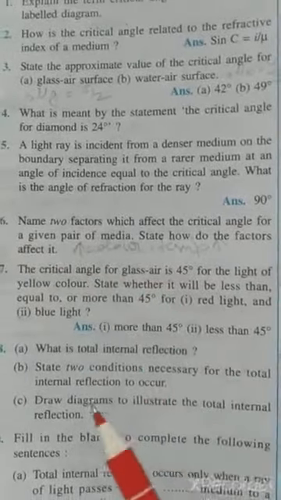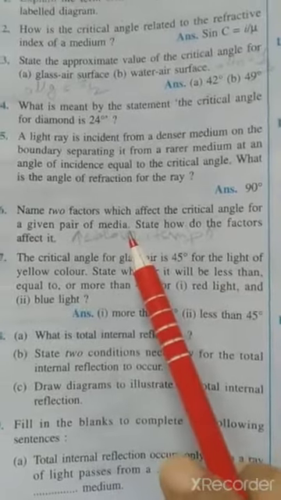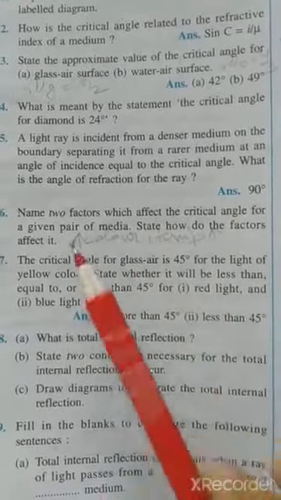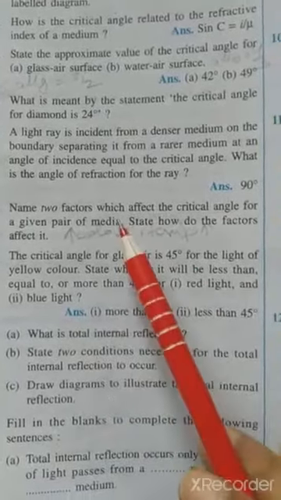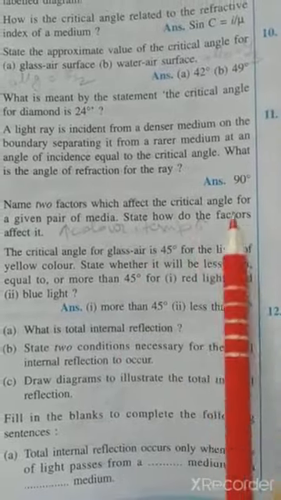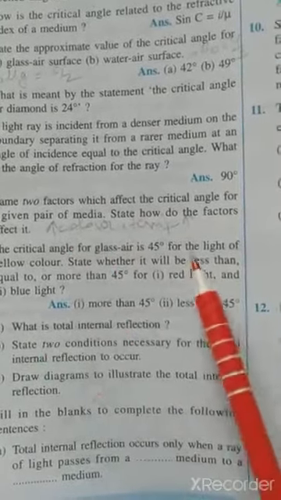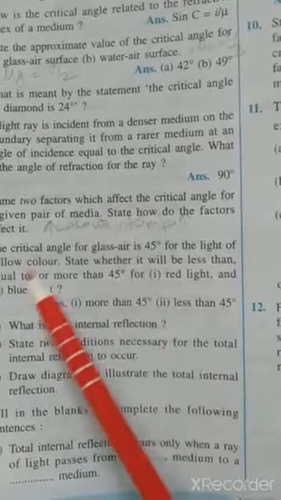Next, question number 6, which is: name the two factors which affect the critical angle for a given pair of media. State how the factors affect it. Now this question is already discussed in the lecture, and we know that critical angle depends on refractive index, and since refractive index depends on temperature and color, critical angle also depends on temperature and color.